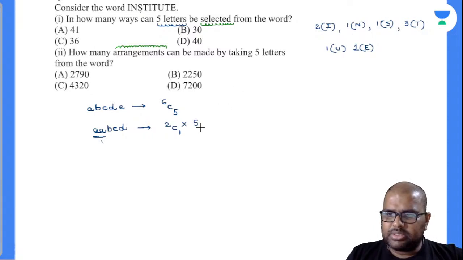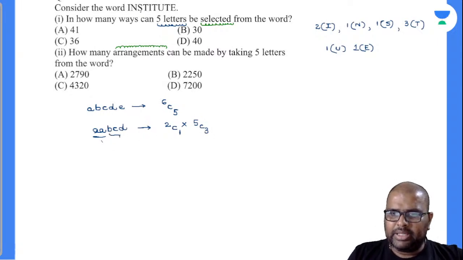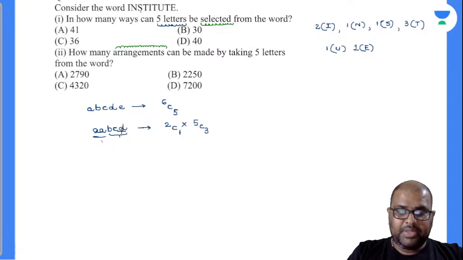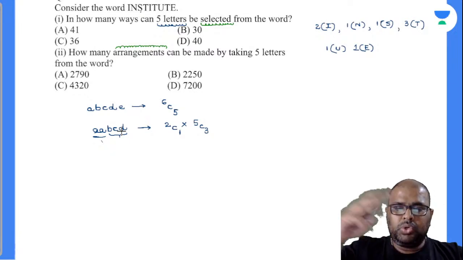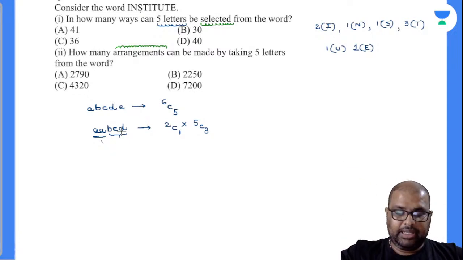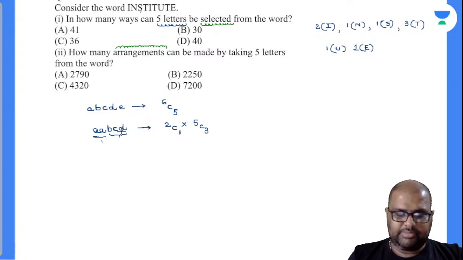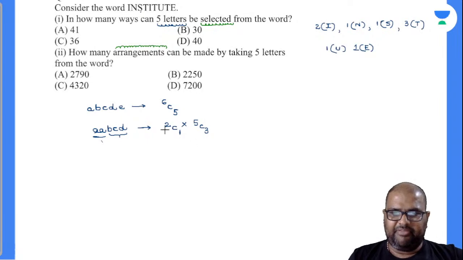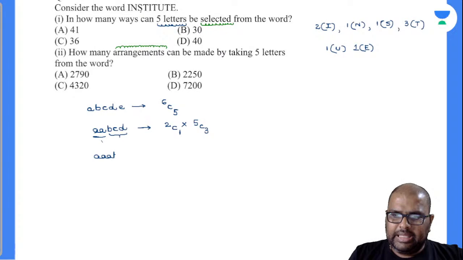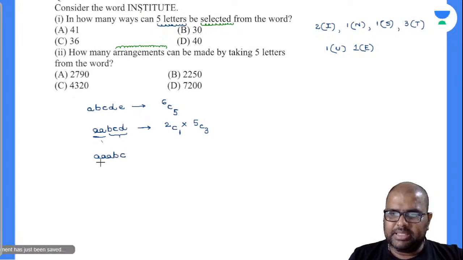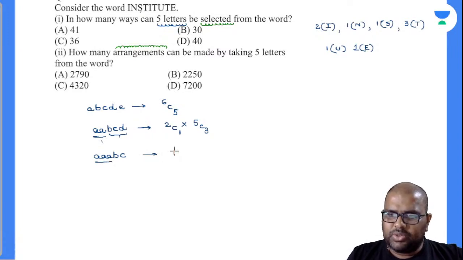5 boxes are left over. For those 5 boxes, select any 3 boxes for B, C, D combinedly together. Don't select separately. If you select separately, you don't know which alphabet you are selecting, then you will miss some chances, right? Select all at a time so that all the chances will be included there. 5C3. Perfectly done. So is there any chance of triple A, B, C? Yes, beta, there is a chance for triple A, B, C. How many alphabets are there with 3 or more copies? Only 1 box. So I have to select only that one.